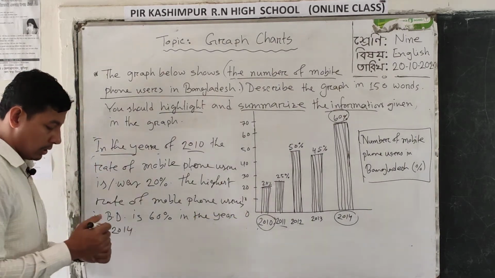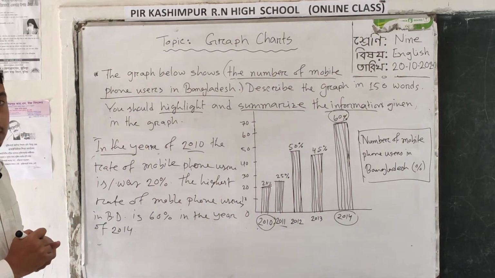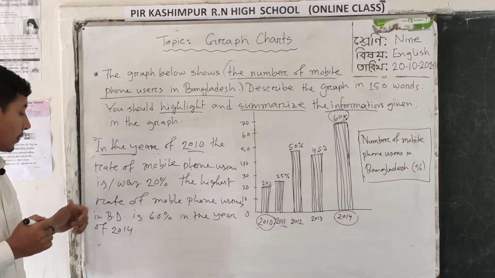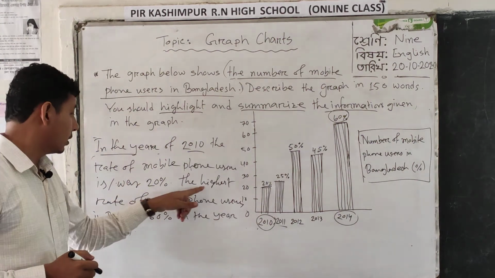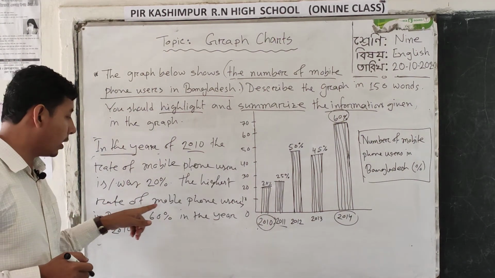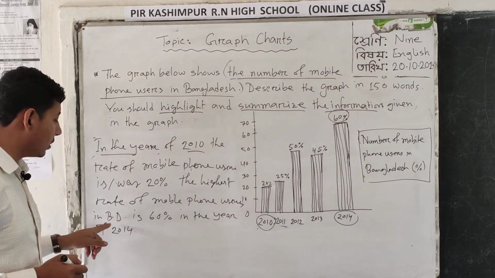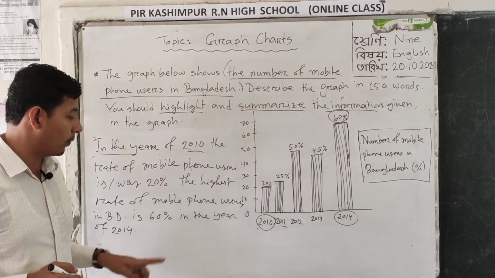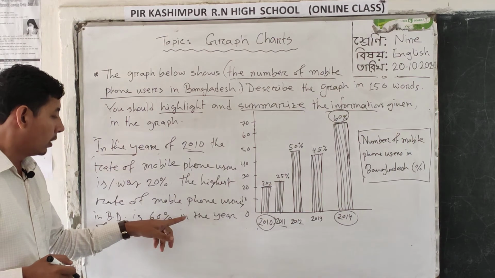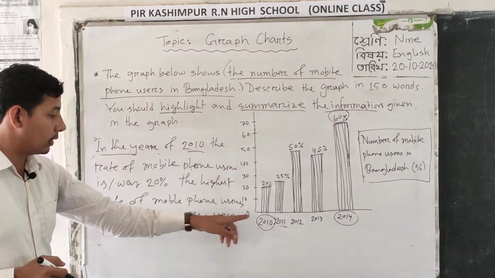On the other side, the lowest rate of the number of mobile phone users is how many? 20%, in the year 2010.